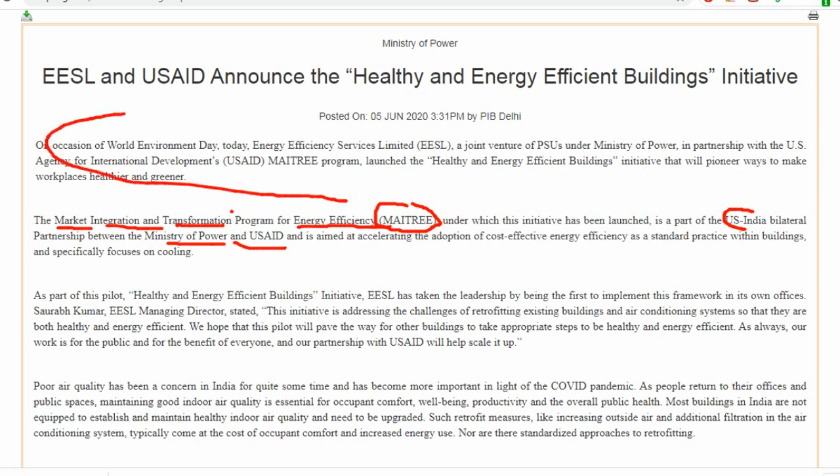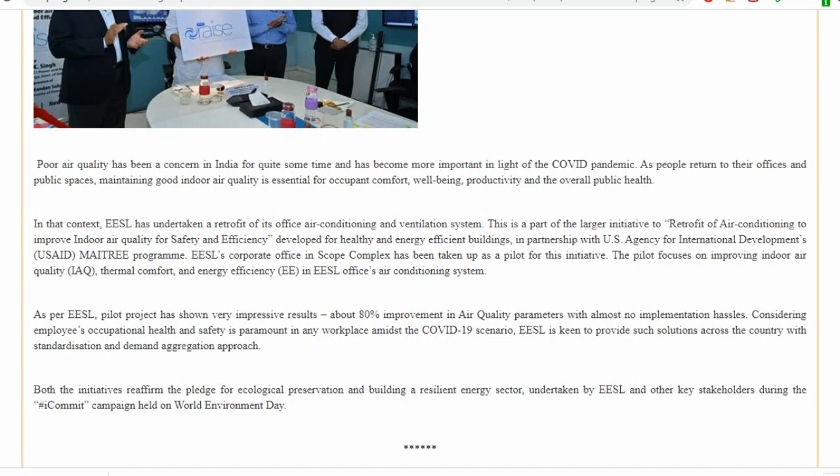In that program, they have together announced the Healthy and Energy Efficient Building Initiative. The news came on 5th June 2020, because 5th June was World Environment Day. I told you the origin of World Environment Day very clearly, so I'm not going into that topic again. So EESL under the Ministry of Power and USAID together launched the MATRI program. In that MATRI program, recently they have launched the Healthy and Energy Efficient Building initiative also. First of all, EESL started this in its own headquarters, in its own office. And this RAISE program is also happening under the MATRI program only.